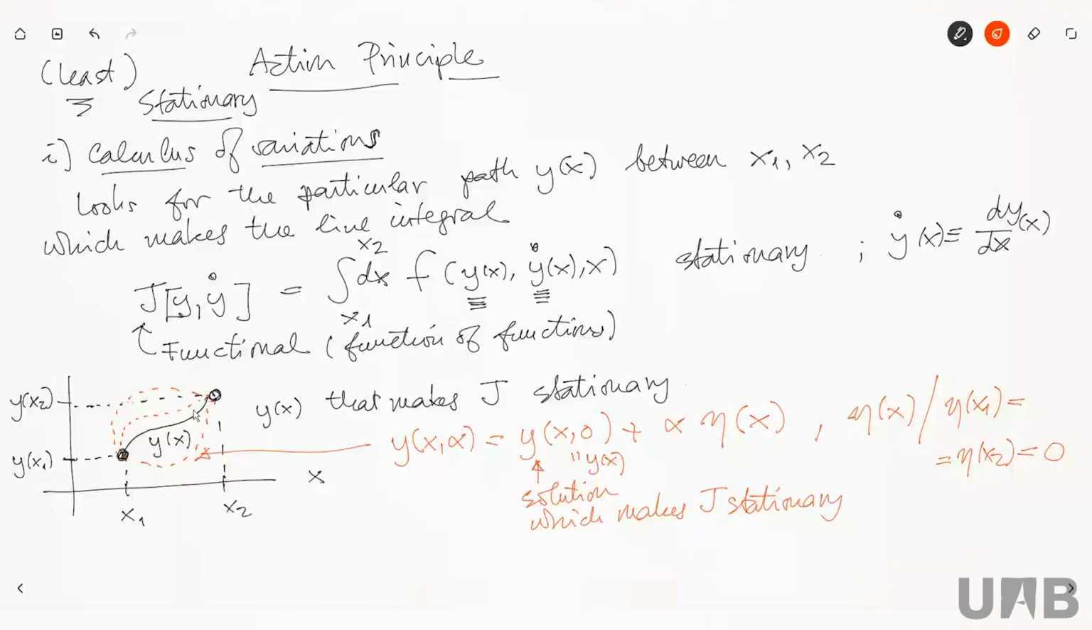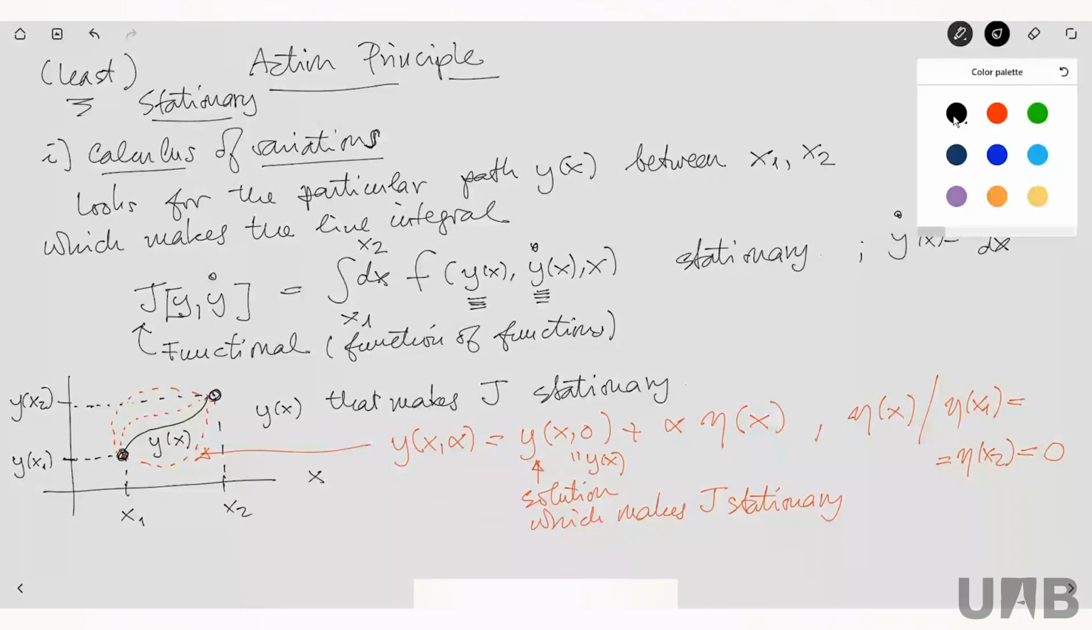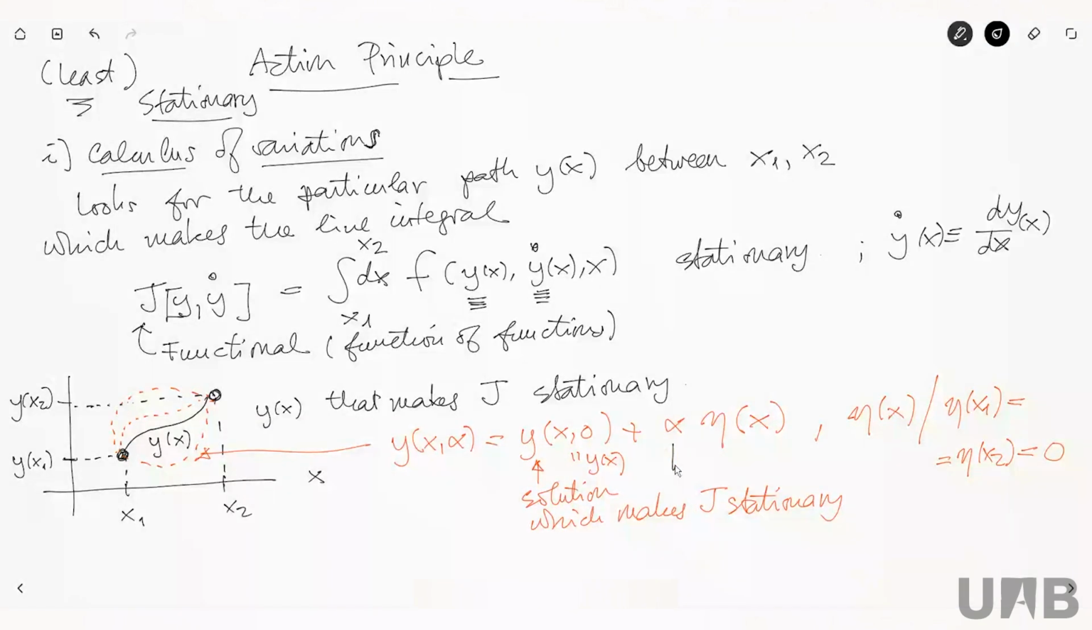Now, if I replace this variation inside the line integral, and I use this alpha as the parameter, then this functional, the functional integral that I have here, becomes just a function of alpha.